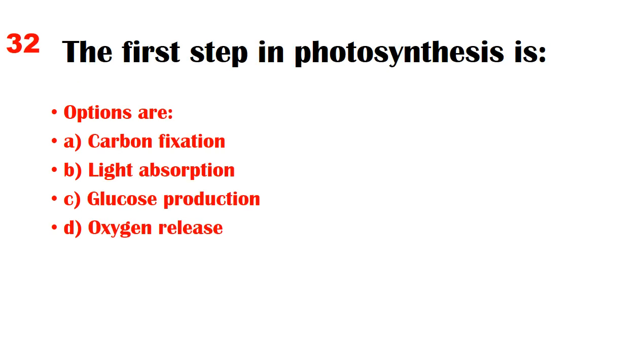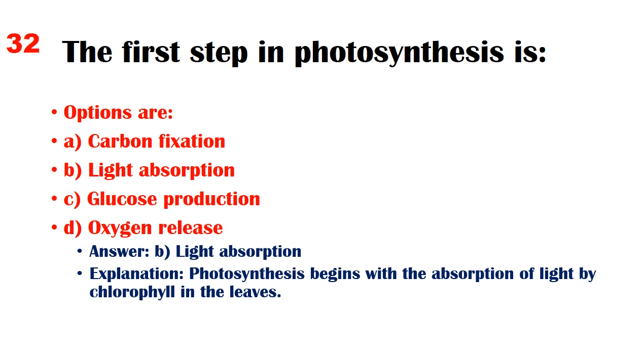The first step in photosynthesis is. Options are A. Carbon fixation, B. Light absorption, C. Glucose production, D. Oxygen release. Answer: B. Light absorption. Explanation: Photosynthesis begins with the absorption of light by chlorophyll in the leaves.